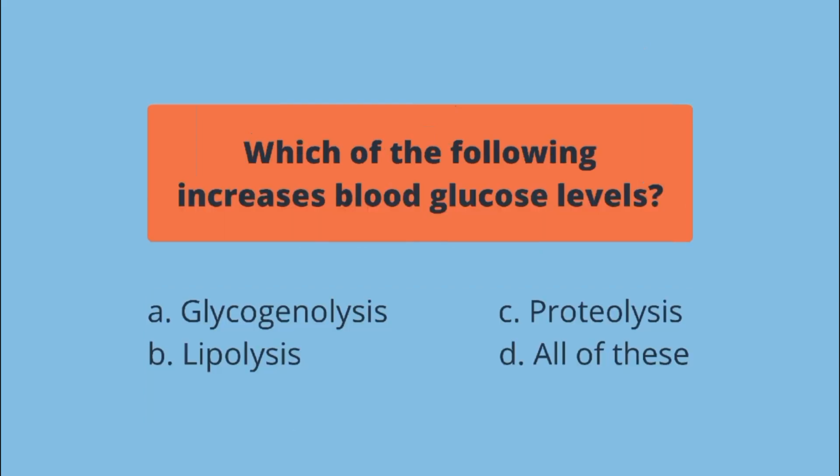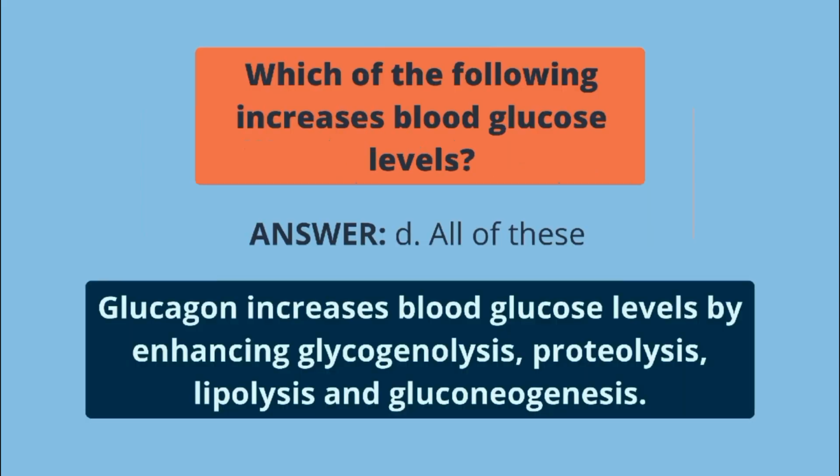Which of the following increases blood glucose levels? A. Glycogenolysis, B. Lipolysis, C. Proteolysis, D. All of these. The answer is letter D. Glucagon increases blood glucose levels by enhancing glycogenolysis, proteolysis, lipolysis, and gluconeogenesis.